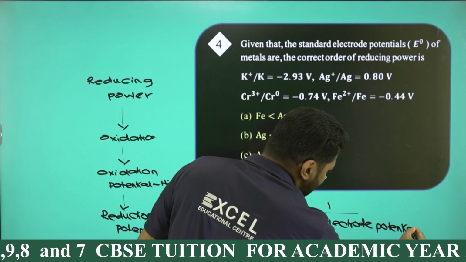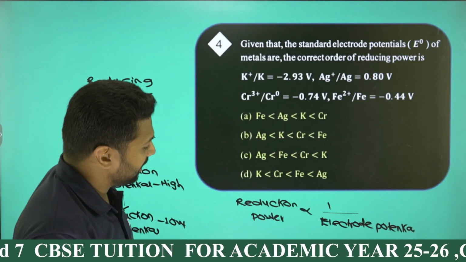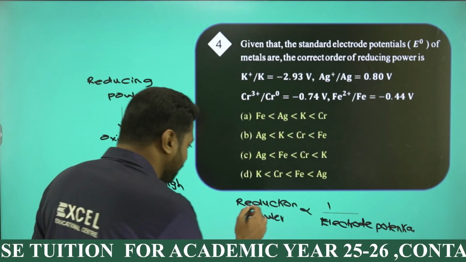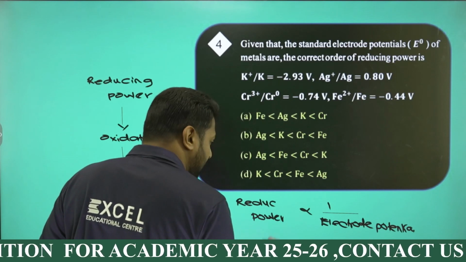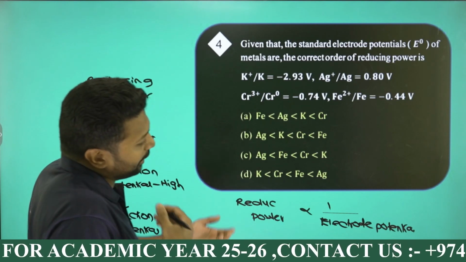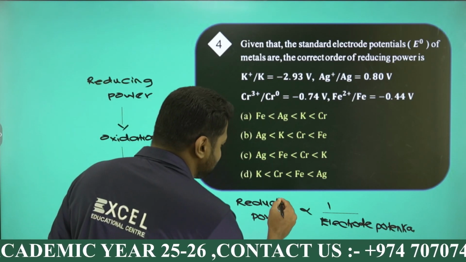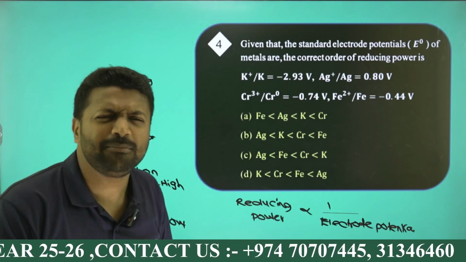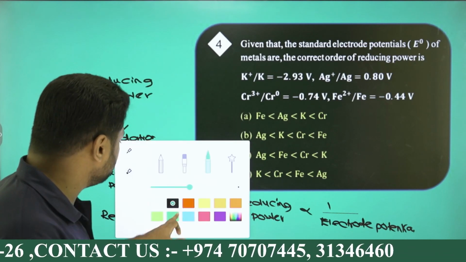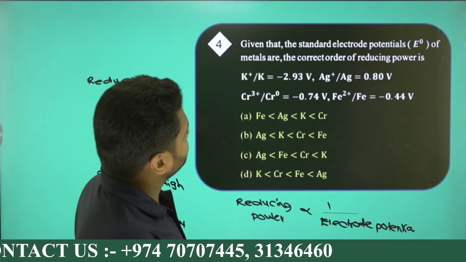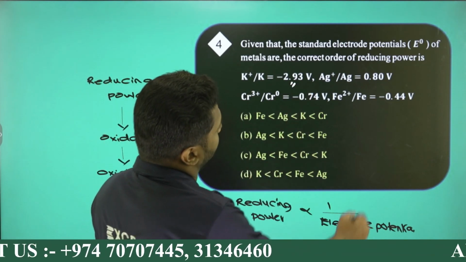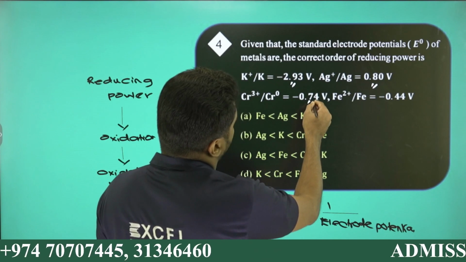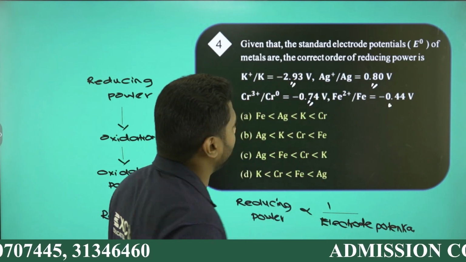So the one having less electrode potential will have high reducing power, and the one having high electrode potential will have the least reducing power, or the one having less electrode potential will have the most, right? Least value, please. Among the given options, minus 2.93, plus 0.80, minus 0.74, the least value is minus 2.93.